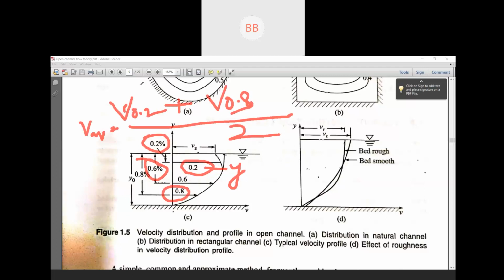This is very important, because if you are in the final semester and go for any interview or competitive exam, one of the most expected questions is how to determine average velocity in a natural river. We always calculate two velocities at 0.2 and 0.8 of the depth, and then take the average.